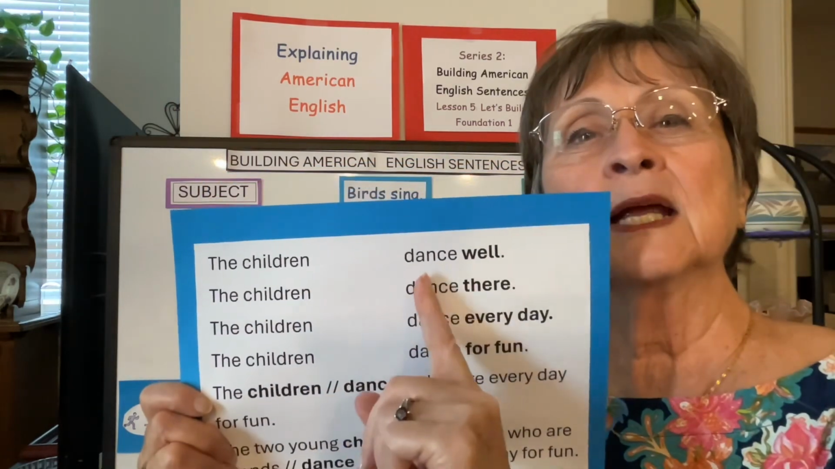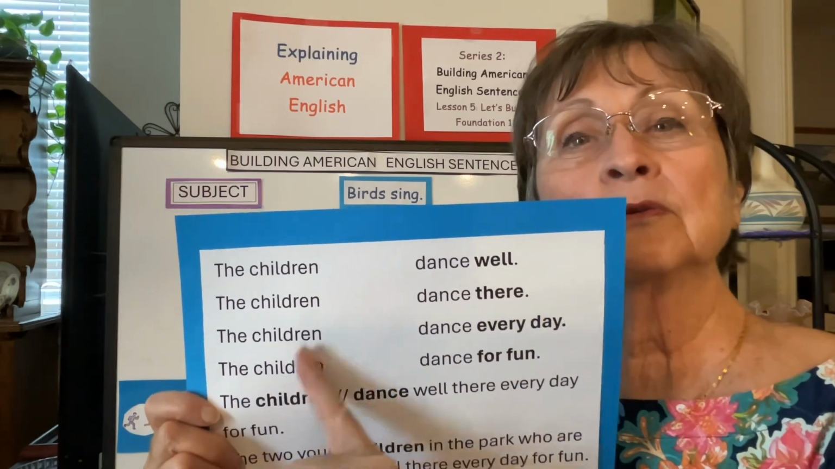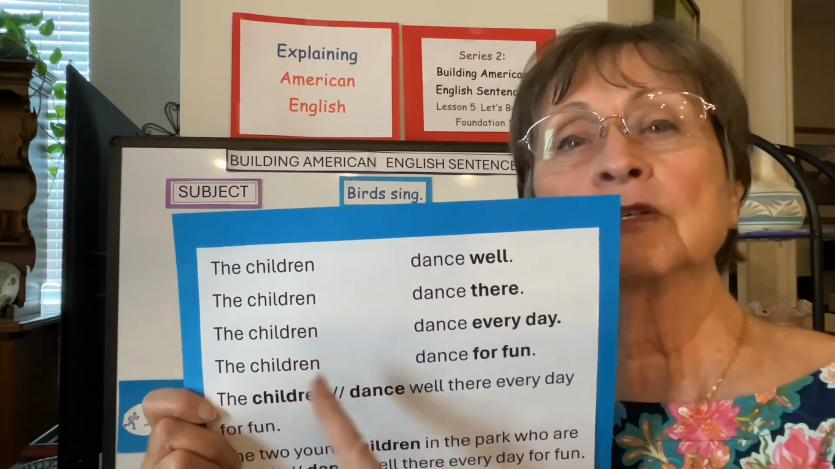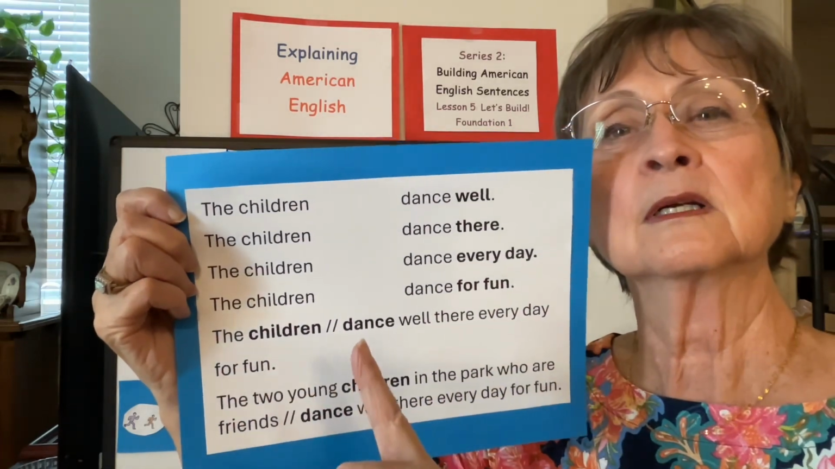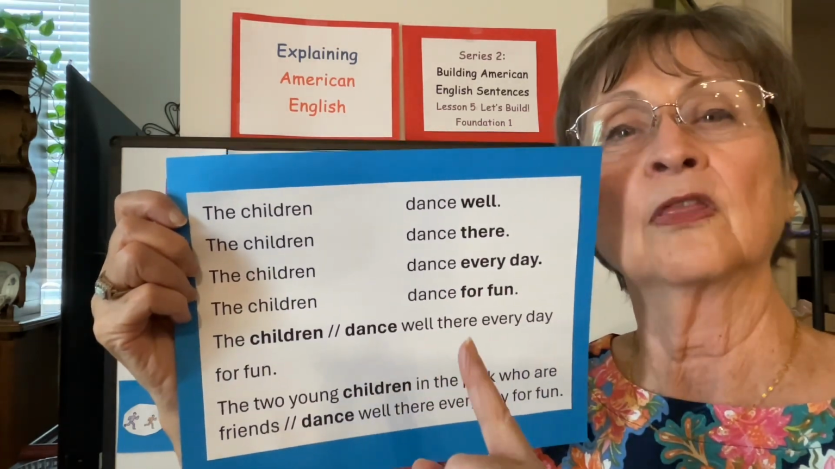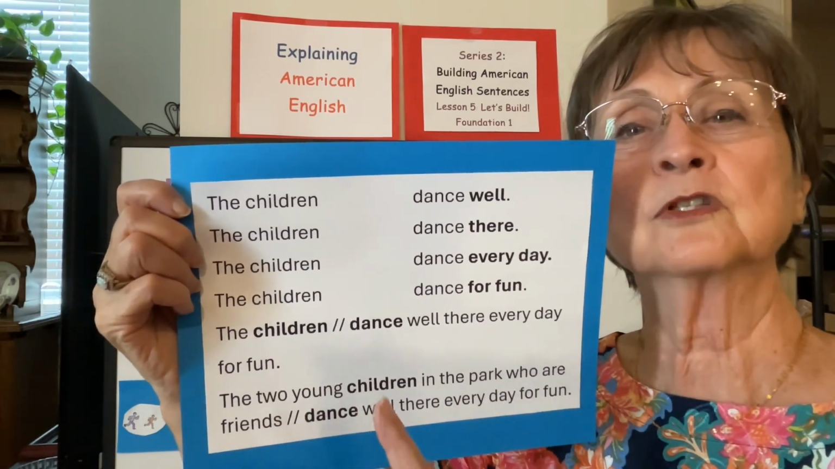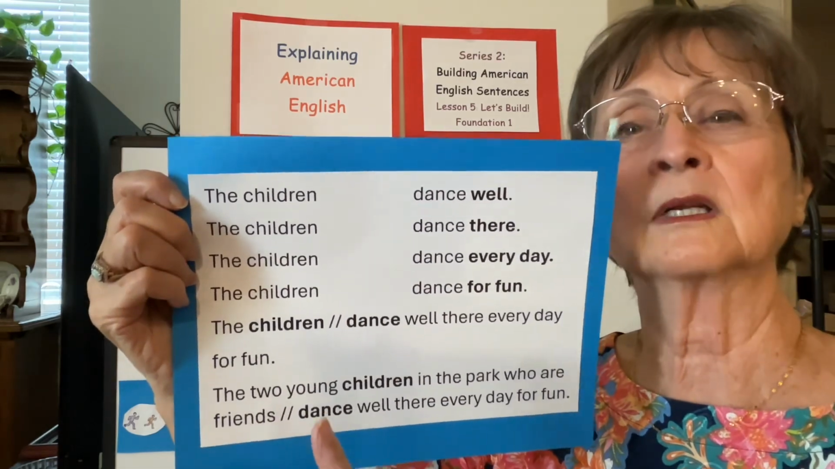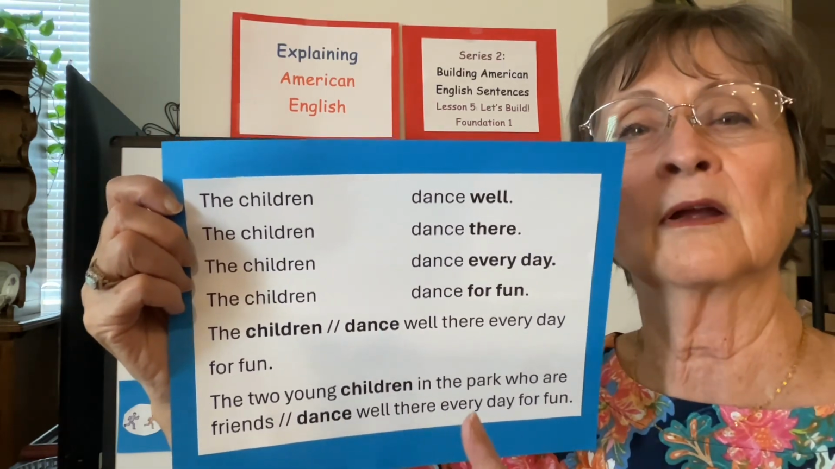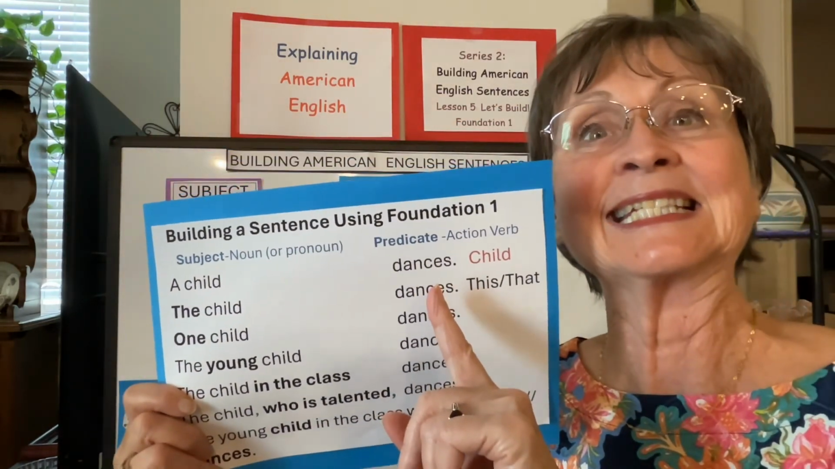The children dance well. The children dance there. The children dance every day. The children dance for fun. So the children dance well there every day for fun. The two young children in the park who are friends, changed to the predicate, dance well there every day for fun. But we changed to dances.